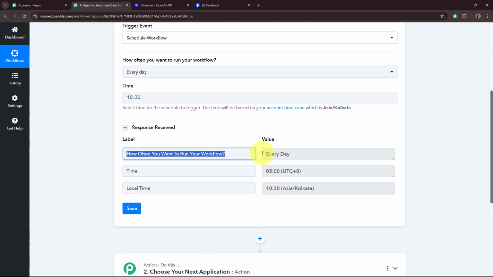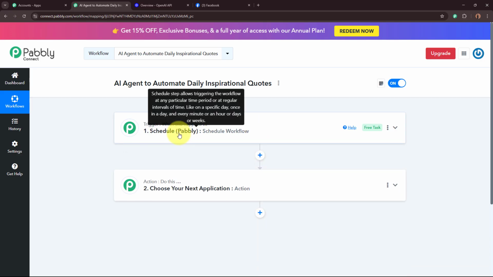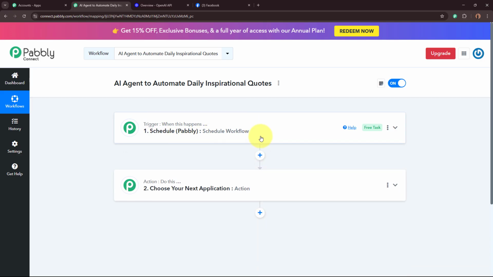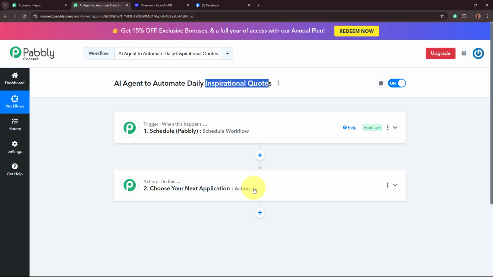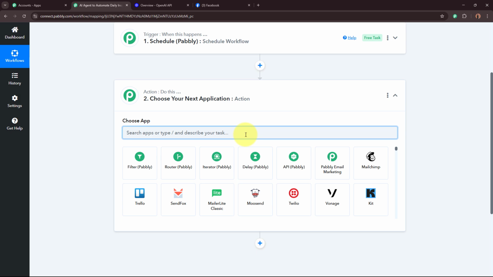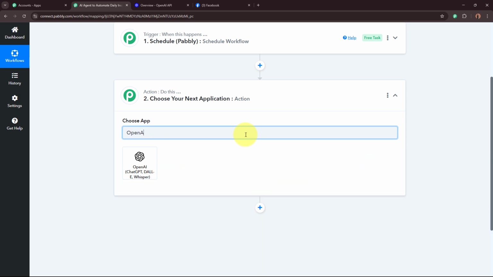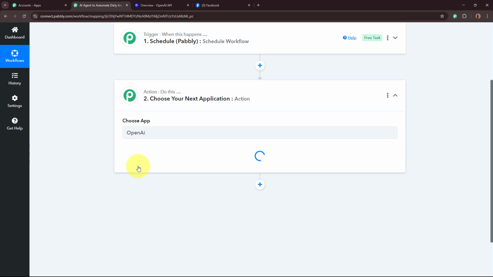How often is this workflow going to run? Every day at 10:30 Asia Kolkata time zone. Okay. So now after scheduling this workflow for every day, now I want an AI agent to generate the inspirational quote. Okay. Now for that, for my AI agent, I am using OpenAI. If you want to select an AI agent, you can select Google Gemini or other AI platforms according to your requirement. I'm going to set up my action step, and for the action application, I'm going to select it as OpenAI right over here.